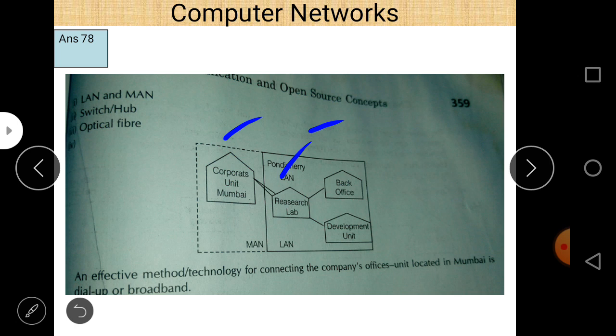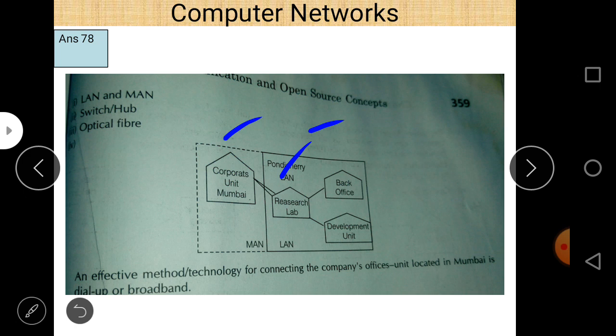Actually we can use LAN up to 20 or sometimes up to 25 kilometers, and more than this we can use MAN, metropolitan area network. Of course there is no chance of WAN here, so it is very much clear that within a city we use LAN, and when we want to connect two cities we use MAN, and when we want to connect two countries especially, then we can use WAN here.